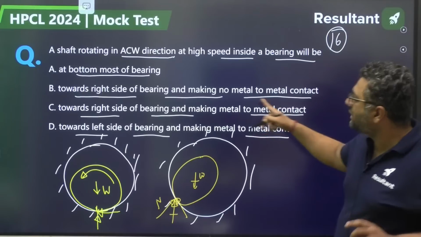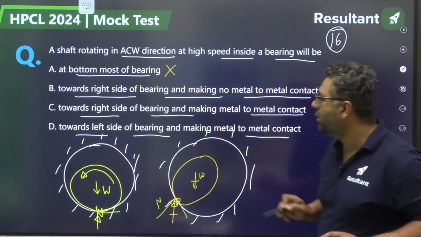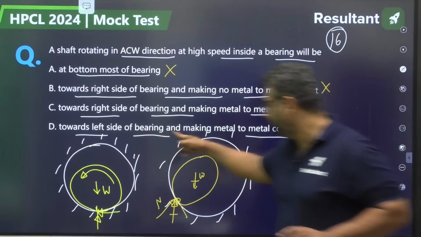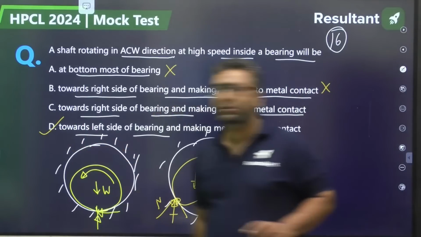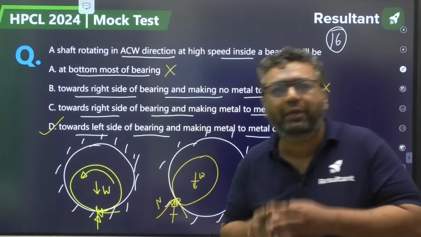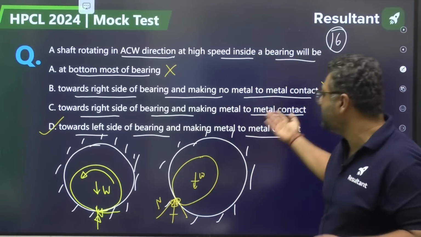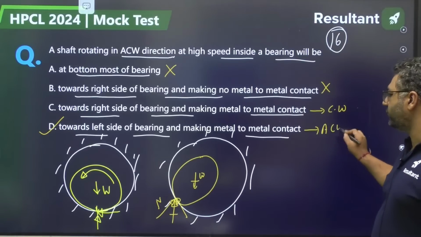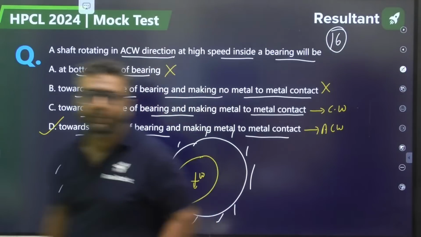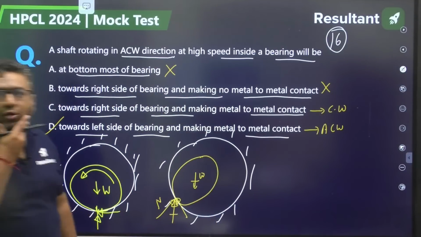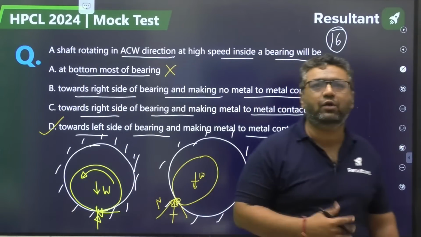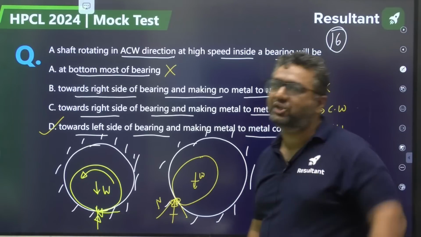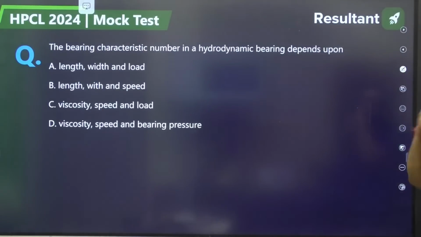So if you see, the first option, bottommost of the bearing, is wrong. Towards the right side of the bearing and making no metal to metal contact is wrong. Towards the left side and making metal to metal contact is correct. If it would be clockwise, you would have C to be correct. This would be correct for clockwise, and this is correct for anti-clockwise. Clear, everybody? This is obviously about a hydrodynamic bearing. Whenever we are talking about hydrostatic, they will mention it. If they don't mention it, you will consider it hydrodynamic.